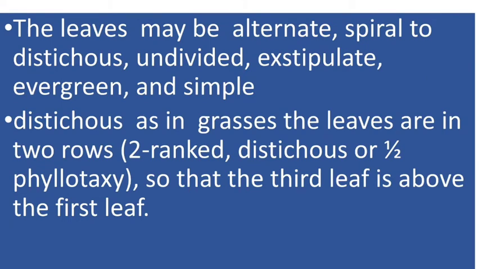The leaves may be alternate or spiral to distichous, undivided, exstipulate, evergreen, and simple. Distichous leaves, as found in the grasses, are in two rows, called two-ranked distichous, or half, 1 upon 2, phyllotaxy, so that the third leaf is above the first leaf.